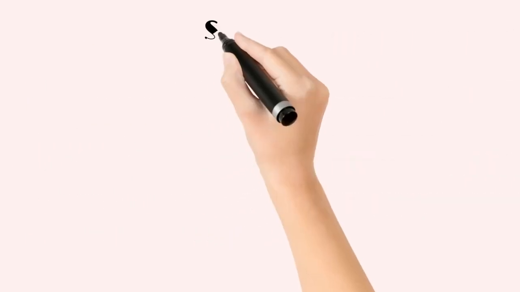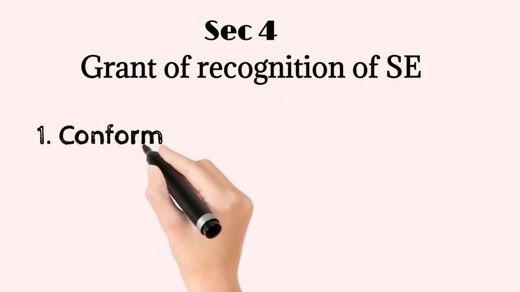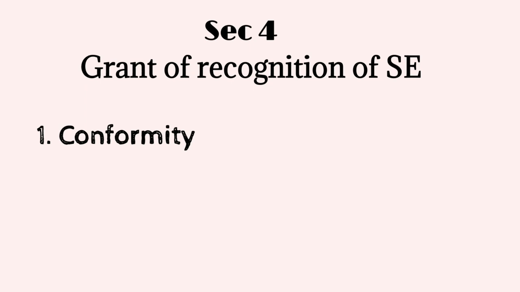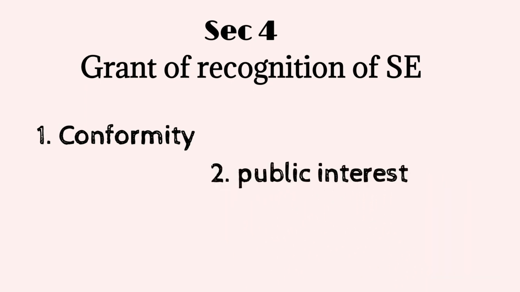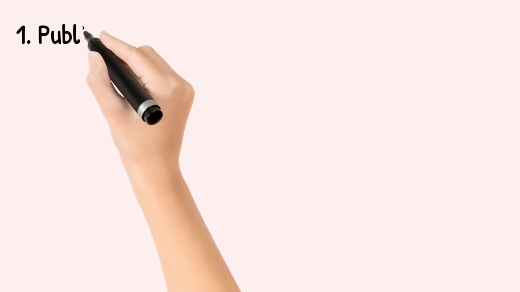Coming to the next section, that is section 4, which talks about the grant of recognition to stock exchange. If Sebi is satisfied that the rules, bylaws are in conformity, that is they are legal and not illegal, and it is in the interest of trade and public interest, and also the stock exchange is willing to comply with other conditions which might be imposed on the stock exchange in future, then the CG or Sebi may grant the recognition, and once the recognition is granted, it shall be published in official gazette.